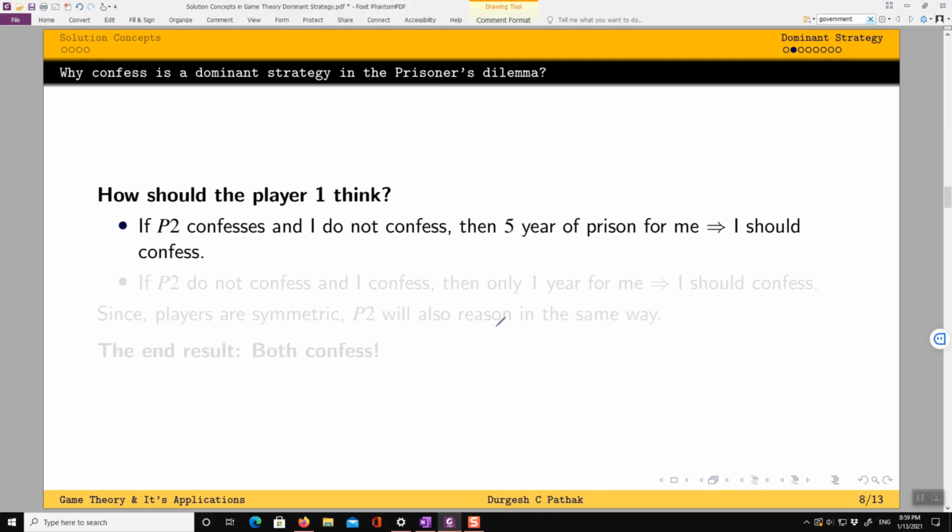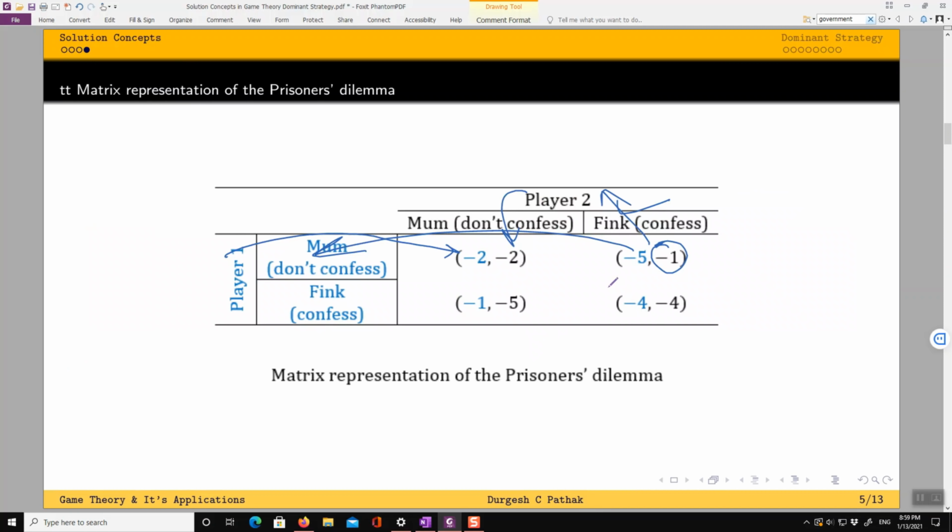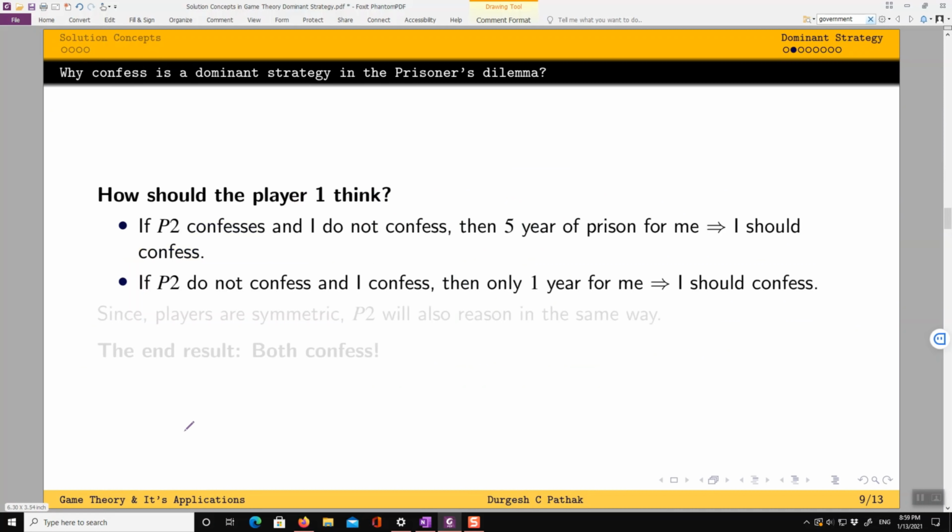And if P2 does not confess and I confess, then I get only 1 year. So I should confess. Again, look back in the matrix. If player 1 confesses, he gets 1 year if player 2 does not confess, right? So he is getting a better deal here. So fine, this tells us that confessing is better for player 1 in both circumstances. Whether player 2 confesses or does not confess, player 1 should actually confess. This is better for him.